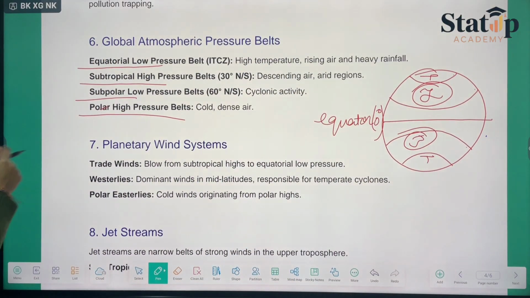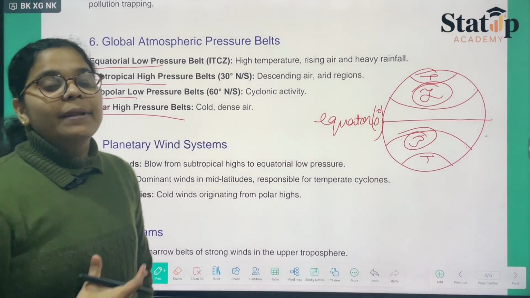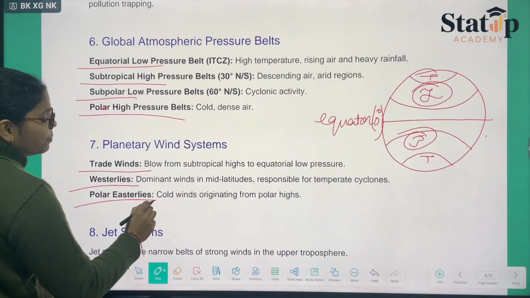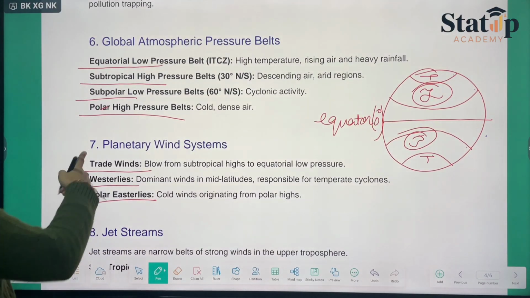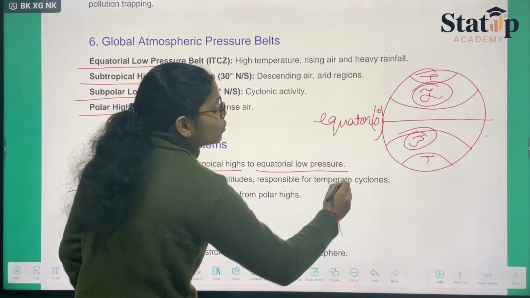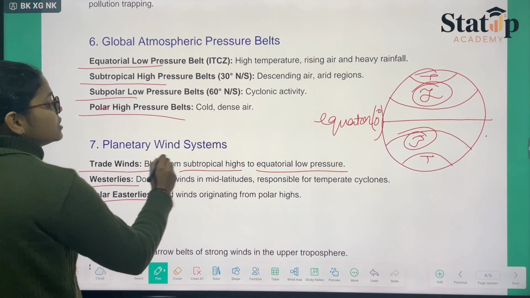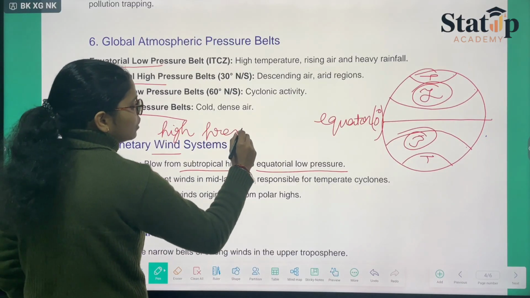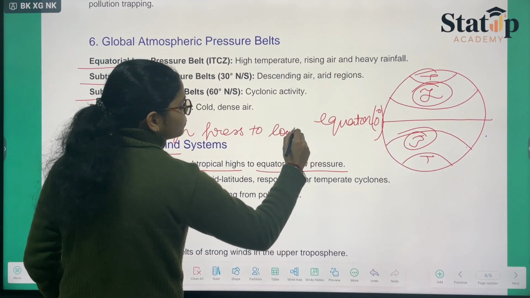Now, the planetary wind system again plays an important role. Trade winds are there, westerlies are there, and polar easterlies are there. Trade winds are those which move from the subtropical highs to the equatorial low pressure region, and winds always move from high pressure to low pressure.